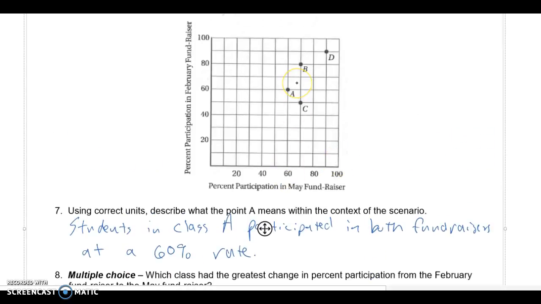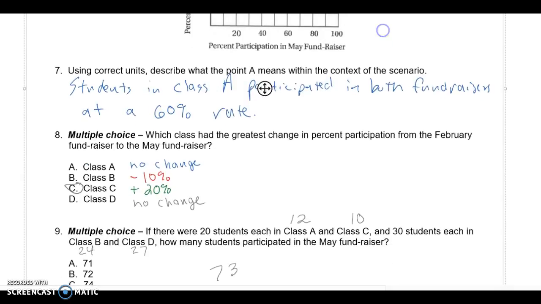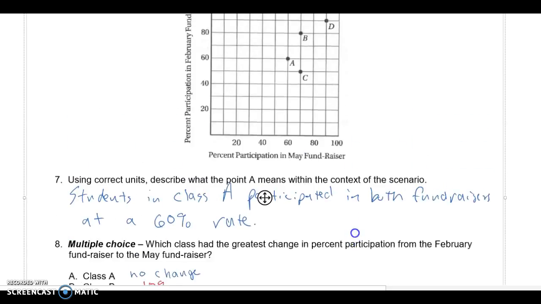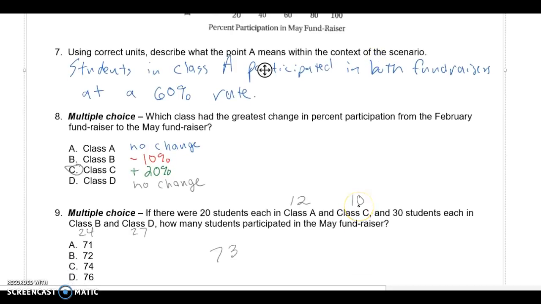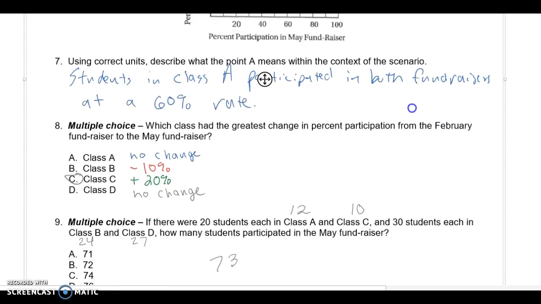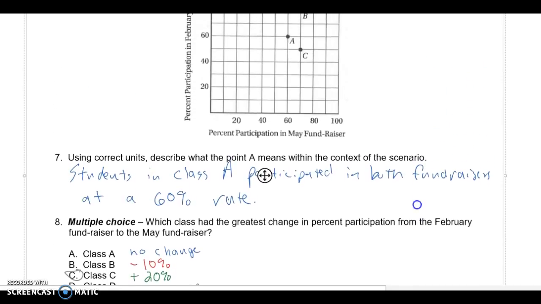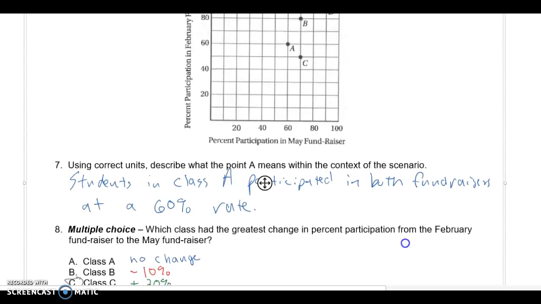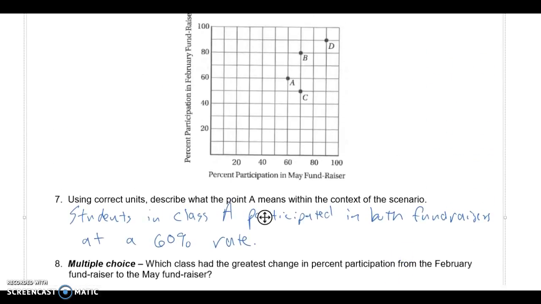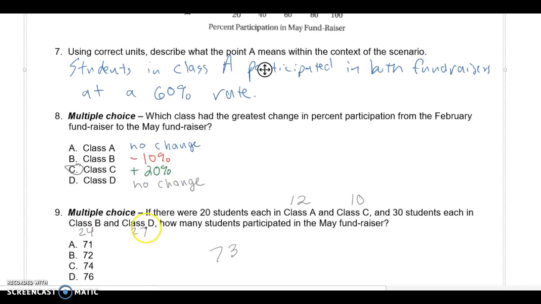Class A participated at a 60% rate, so 60% of 20 is 12. Class C was at 50%. 50% of 20 is 10. Class B, there were 30 students at an 80% rate, that's 24. And then for Class D, we had 90% participation of 30, so 27 students. I added all these up and I ended up getting 73 for my choices there.